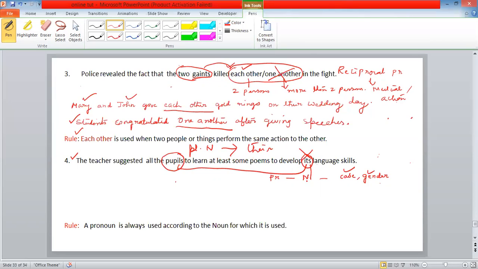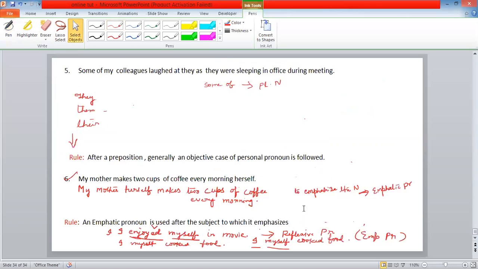Its is used for things. Here, their is correct because pupils is actually a number of persons. So for persons, it refers to their but not its. See the rule over here. A pronoun is always used according to the noun for which it is used. Clear? Now, let's move to next sentence.